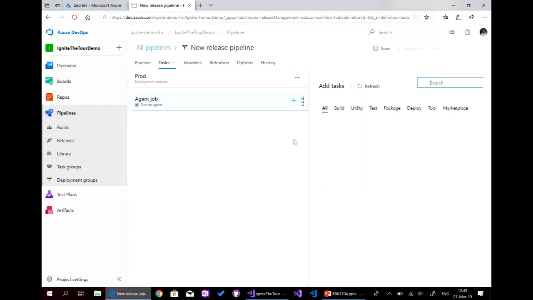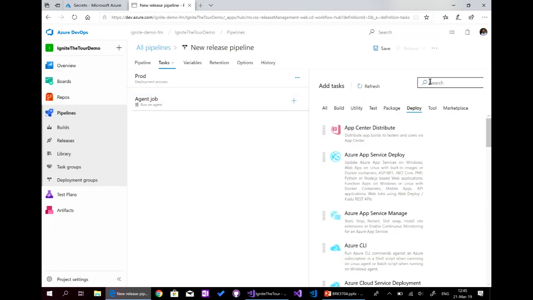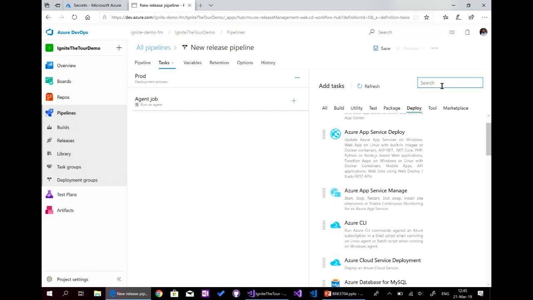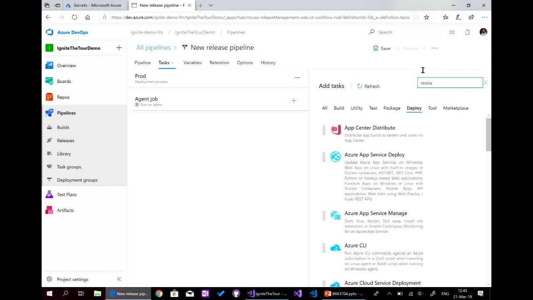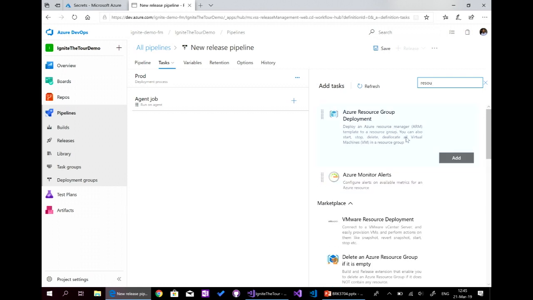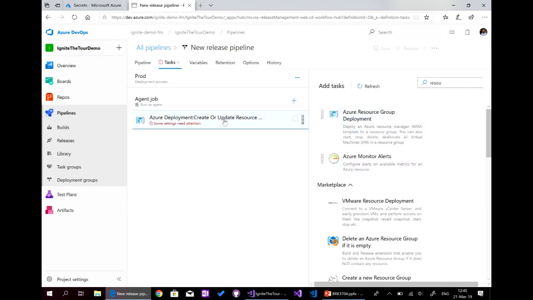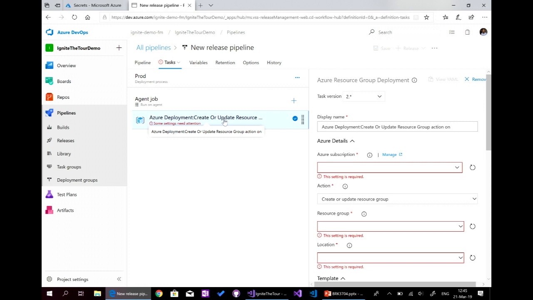I will create another task in the deploy, which is Azure Resource Group deployment. Here, I can deploy the infrastructure directly to Azure, but the first thing I need to do is validate that template. It's a JSON file. Like we validate and test our code, we also need to validate our infrastructure files.